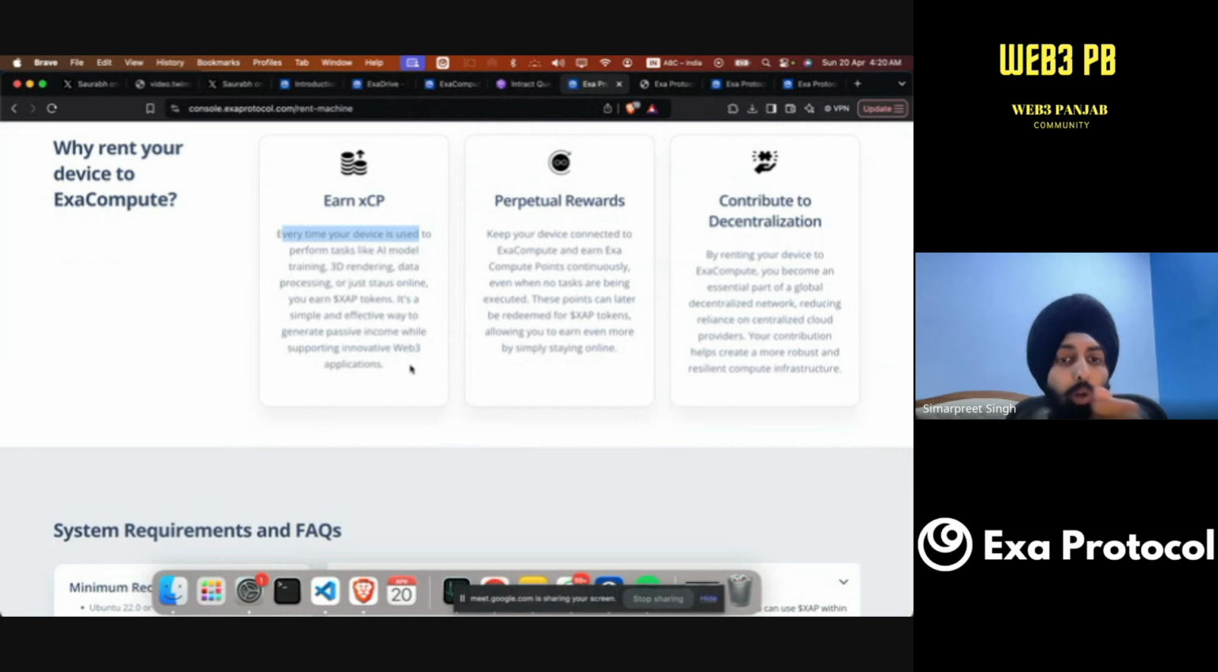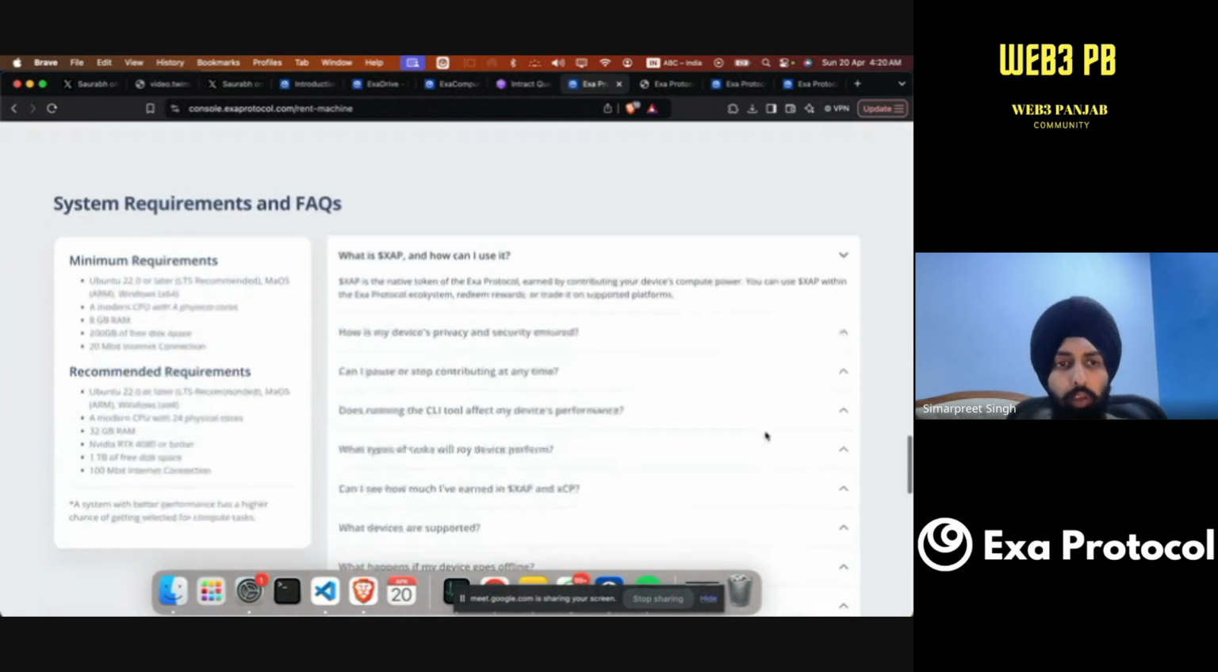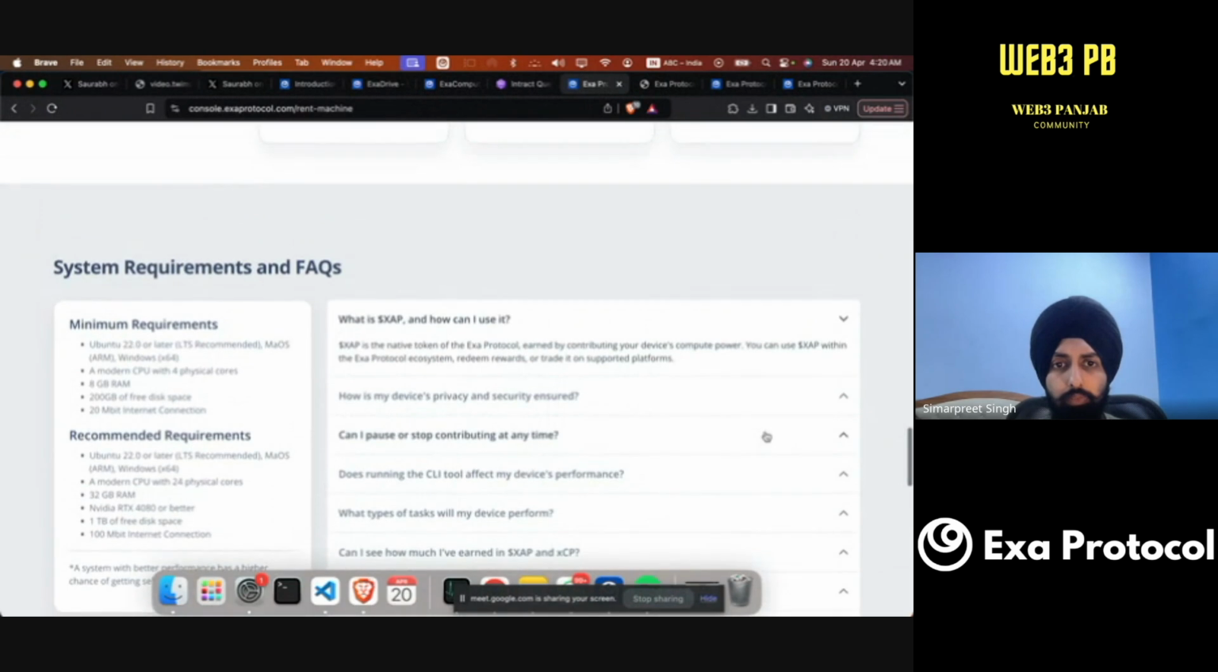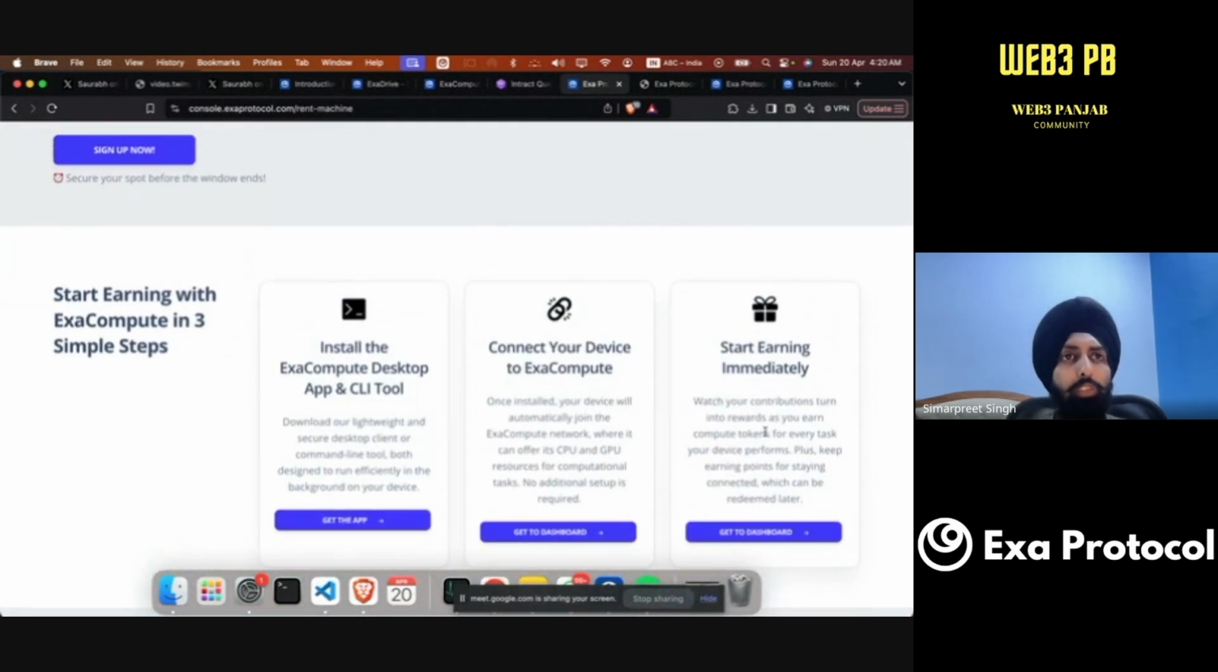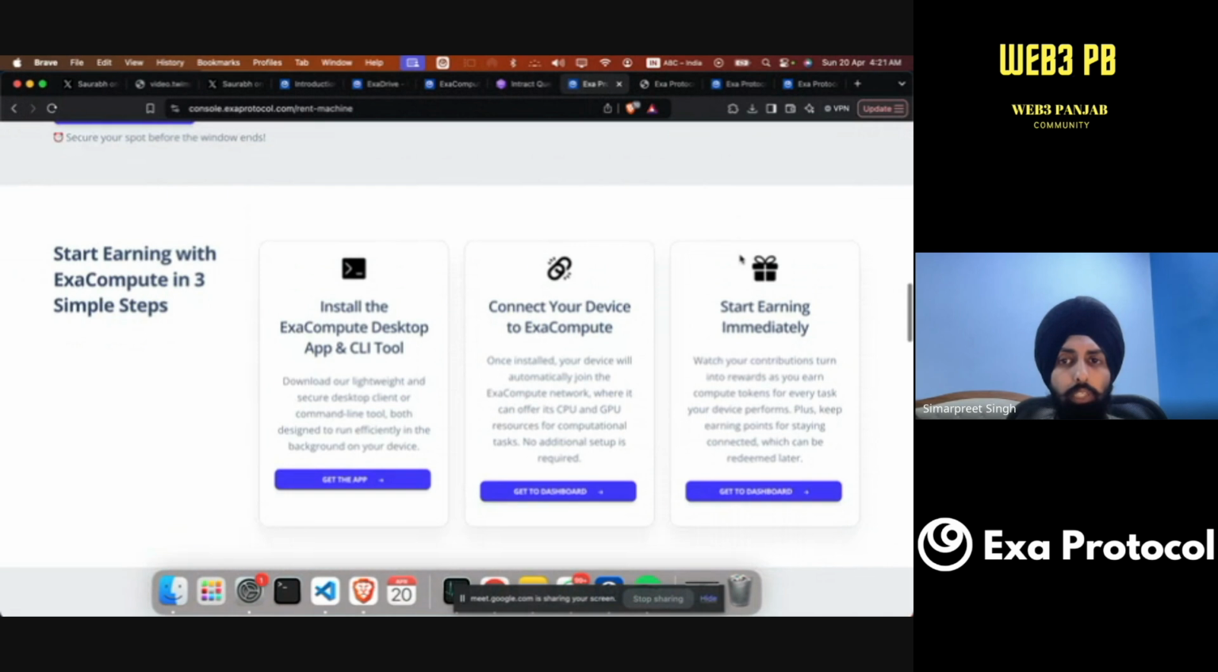XCP is actually a smaller unit for XCP. And the more you earn, the more XCP you will be getting. It's like the native currency for running and doing any operation on Exa Protocol. It's like an ERC20 token available here for all the things.